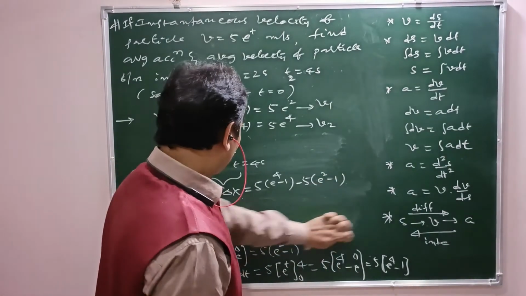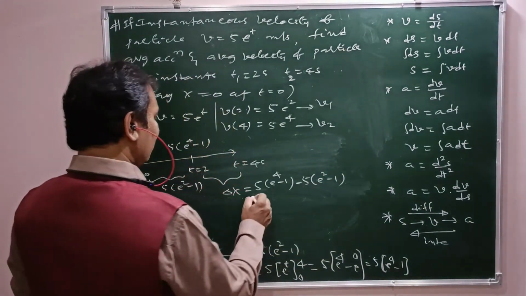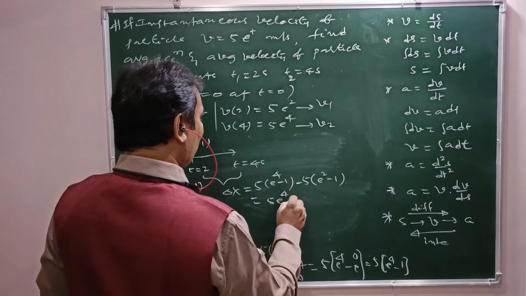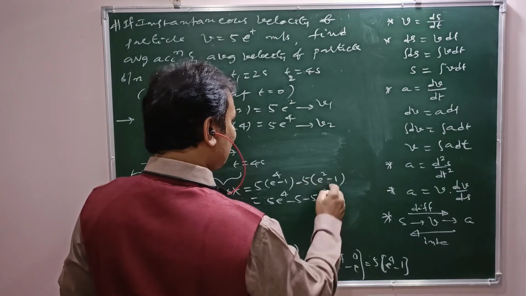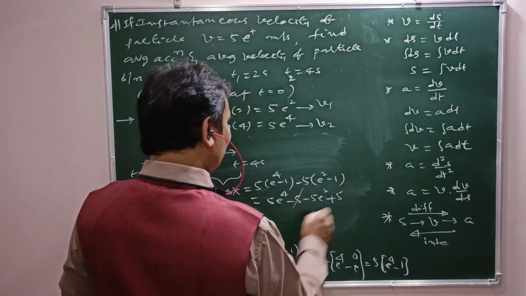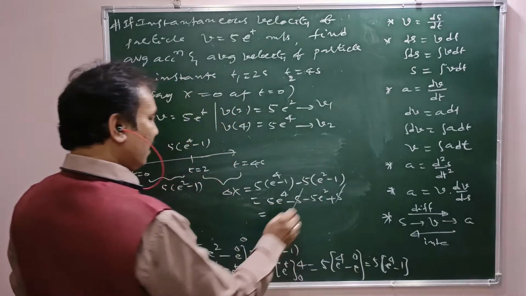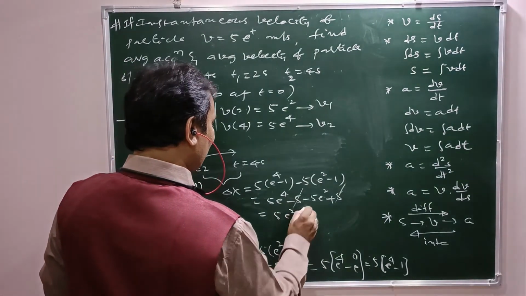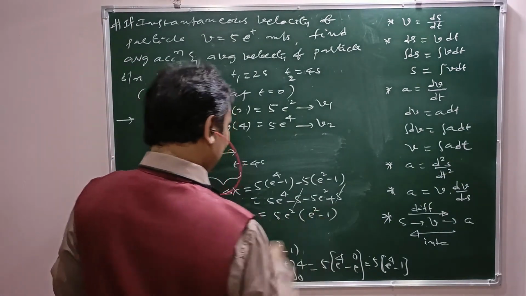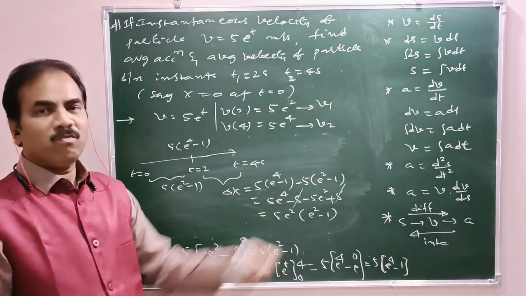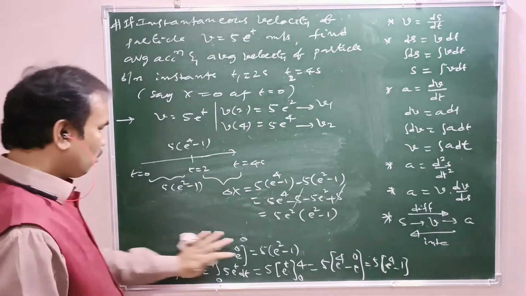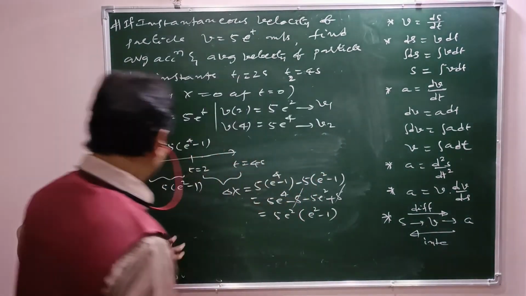That is 5 times e power 4 minus 5 times e square minus 5 plus 5. So minus 5 plus 5 cancel. Here 5e square is common: 5e square of e square minus 1. So this is the displacement covered from 2 to 4 seconds.